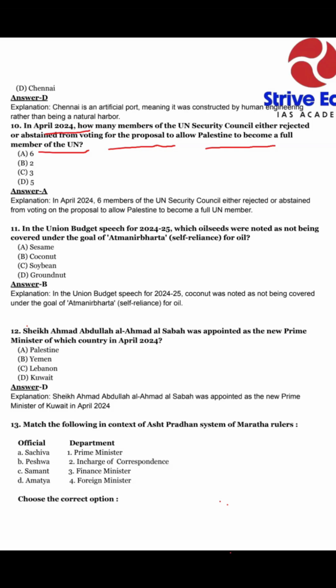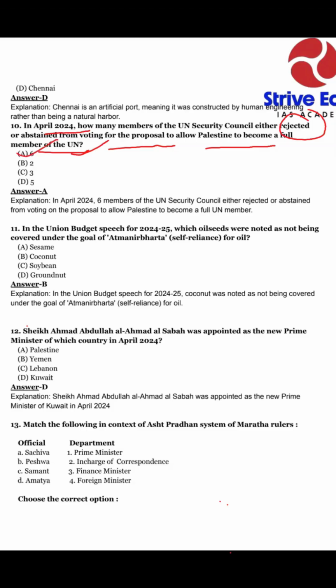Many countries were there, and some voted for Palestine and some voted against Palestine. Some countries rejected Palestine becoming a full member of the UN. How many of those countries? Those countries are six, which is a current affairs question.